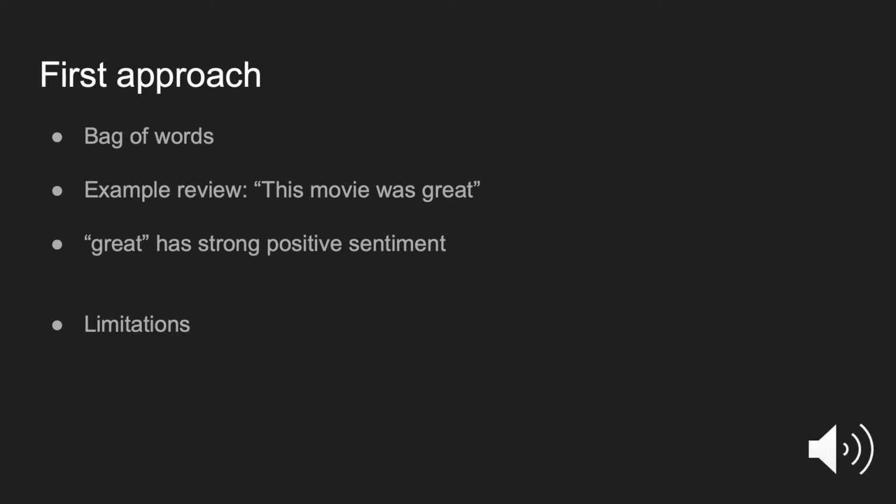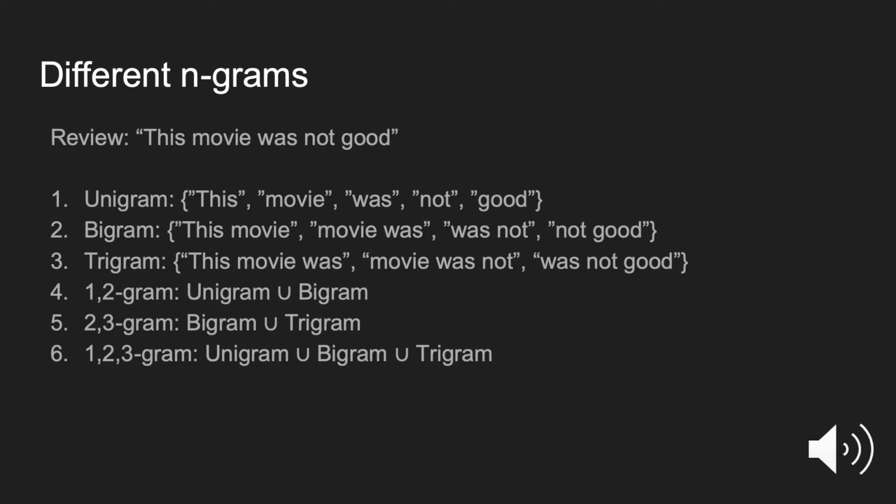There are, however, drawbacks to this approach. These limitations are largely due to negations. If a review has "not good" in it, our last approach, the unigram, would mark it as a positive review, because good would be evaluated independently of not. A bigram would solve this problem. A bigram will explore every 2 words, and a trigram will explore every 3. We can also combine these n-grams to create a 1-2-gram, which is a union of a unigram and a bigram. Similarly, we can create a 2-3-gram and a 1-2-3-gram.